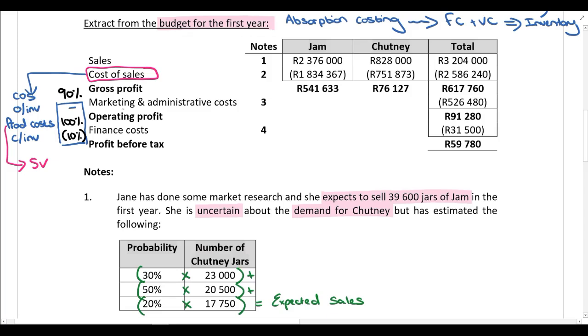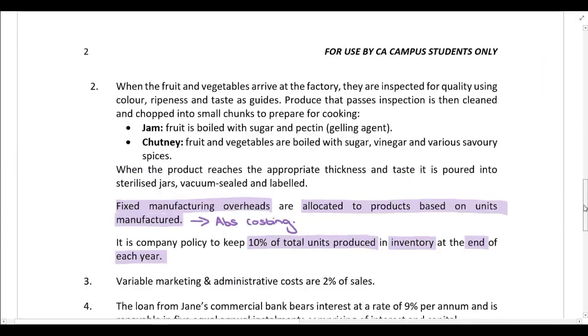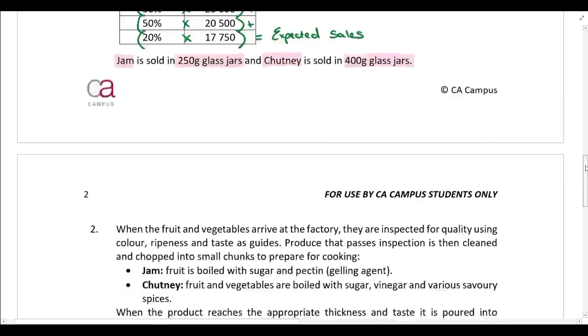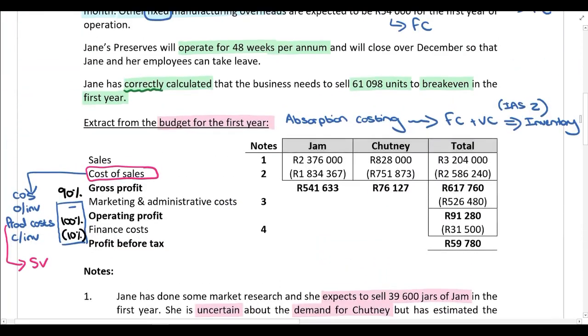All right, we then have marketing and administrative costs. Let's go to note 3. Variable marketing and administrative costs are 2% of sales. All right, so this is also a semi-variable cost that we are dealing with over here.